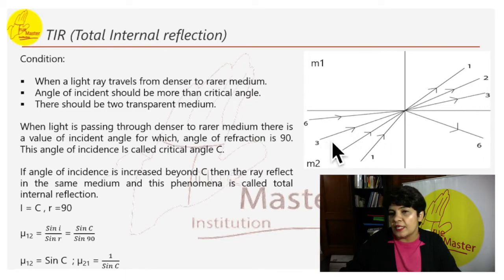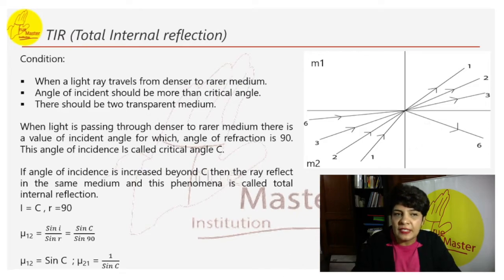Ray 3 will get refracted even further. Similarly 4 and 5 will get refracted, but there will be a point where the ray is completely reflected instead of being refracted. This angle is called the critical angle, and the refraction angle is 90.